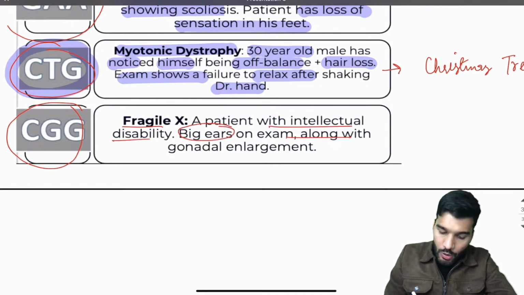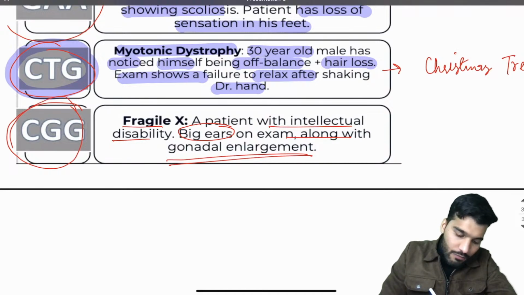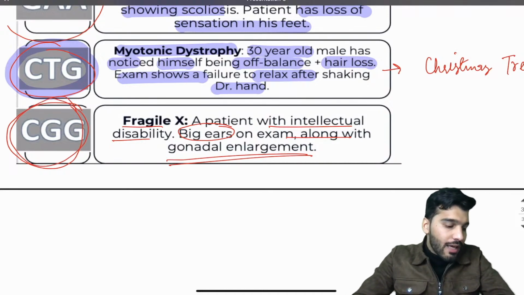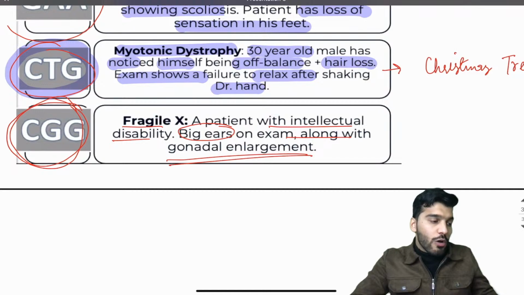A fragile X patient with intellectual disability with big ears on examination, along with gonadal enlargement. That is a which trinucleotide repeat? Fragile X. That's going to be fragile X.